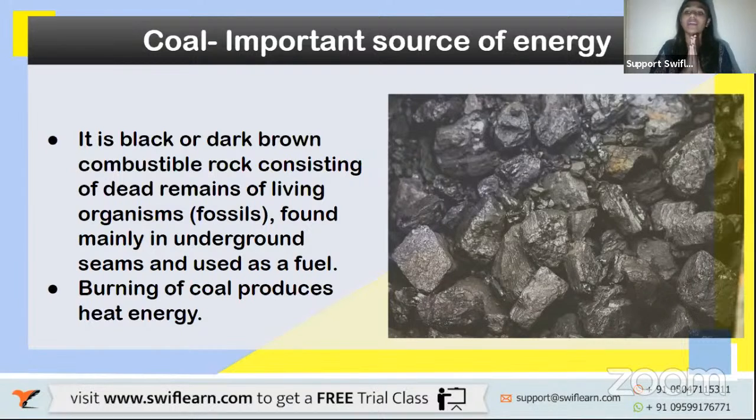Now we will learn a little more about coal. Coal is black, dark brown in color, and it is a combustible rock. That means it can be burned. Something that can be burned is called combustible. They contain the dead remains of living organisms, plants and animals. These dead remains get converted into fossils. From there, when we use the fossils as fuels, it is called a fossil fuel.